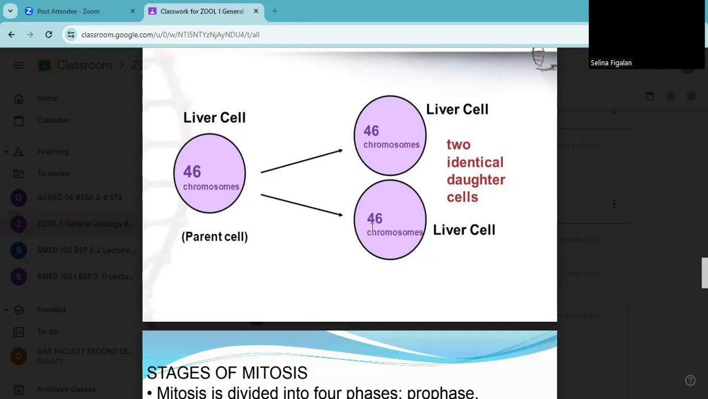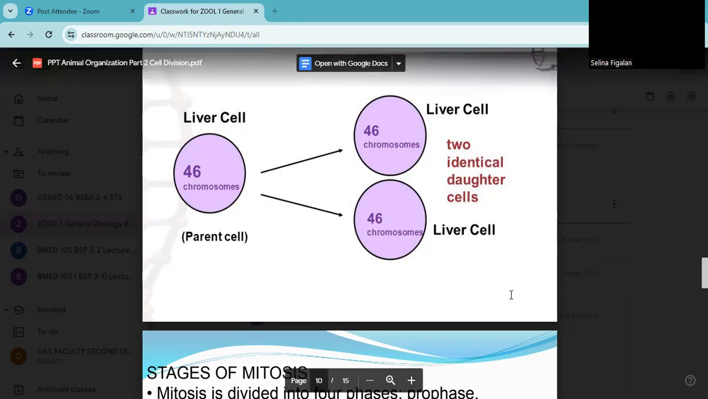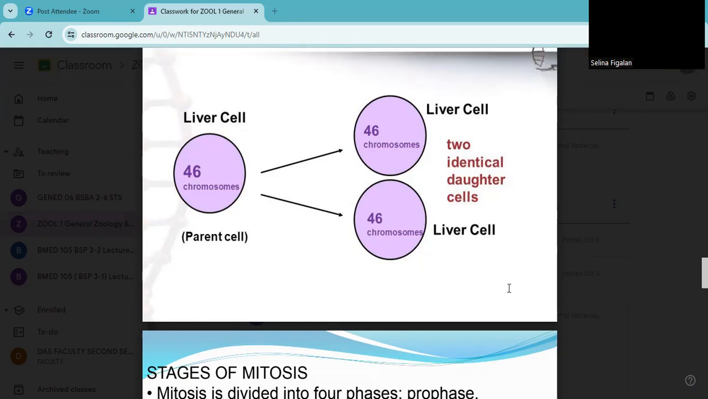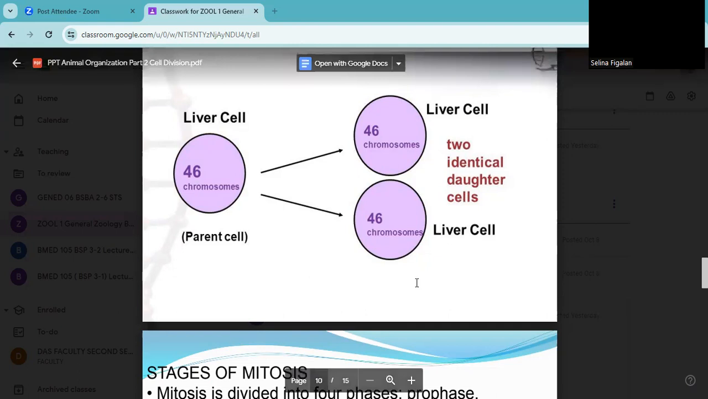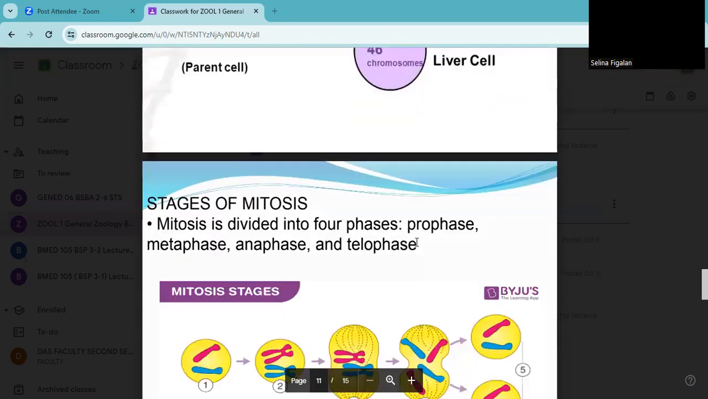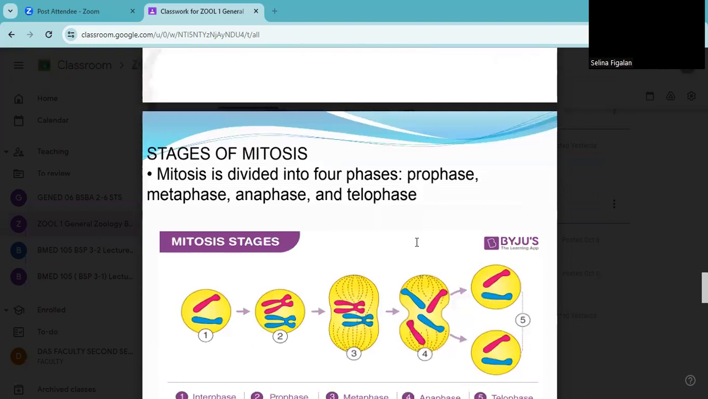Bakit tayo nabuo? Nabuo tayo through gamete formation from our parents. Hindi tayo nabubuo na isa lang sa tatay natin or isa lang sa nanay natin. But during mitosis cell division, it forms identical daughter cells. So pag na-damage siya ating cell, during the mitosis, mapo-form siya ng same liver cell, identical daughter cells. There are different stages of your mitosis.